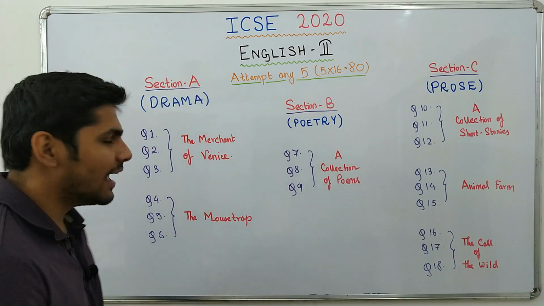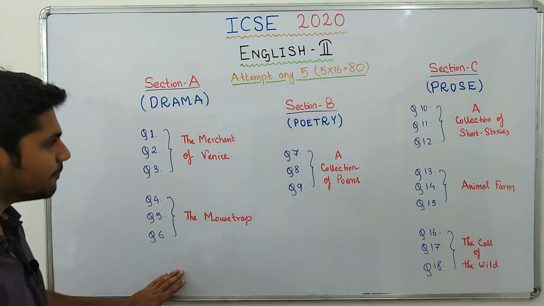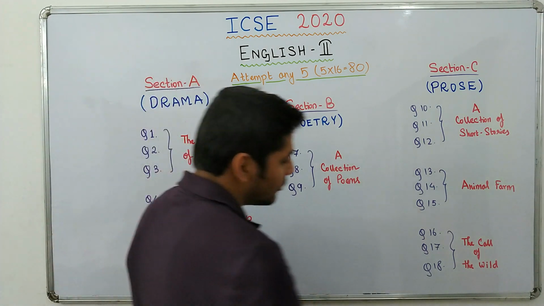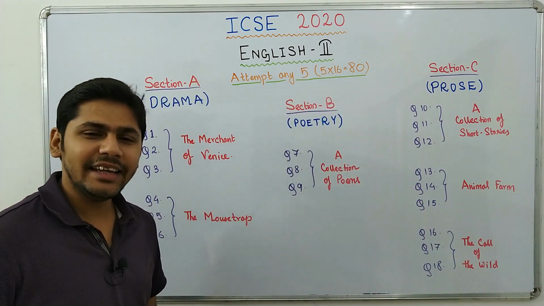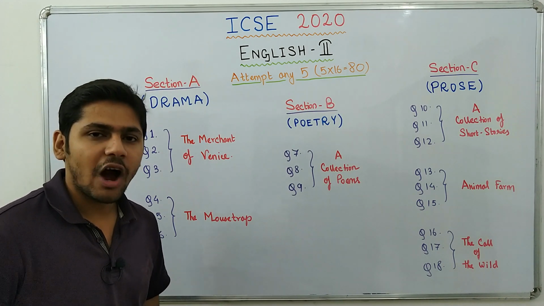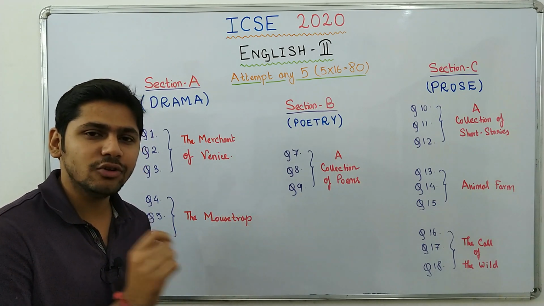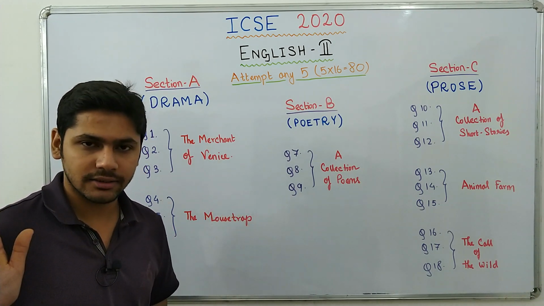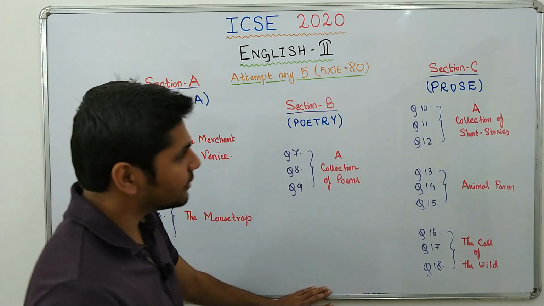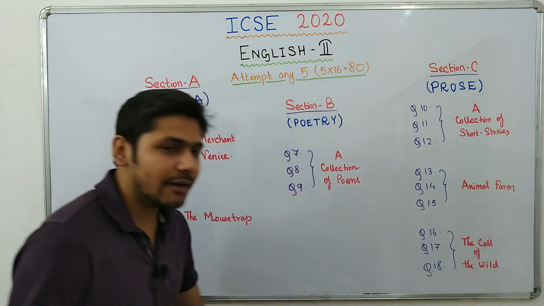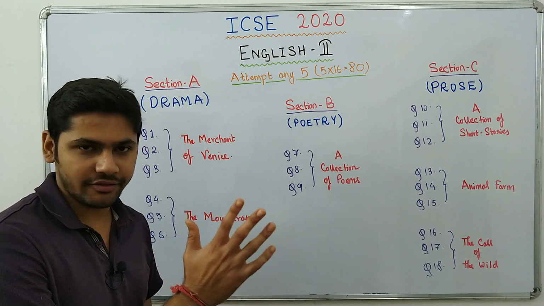Now, each book has 3 questions. That means you will get 3 questions in section A, 3 questions in section B and 3 questions in section C. So all total you will get 9 questions and each question is of 16 marks. Out of those 9 questions, you will have to attempt 5 questions, giving you 5 into 16 is equal to 80 marks. Let me repeat it once more. You will get 3 questions in each section, a total of 9 questions. Out of those 9 questions, you will have to attempt any 5.